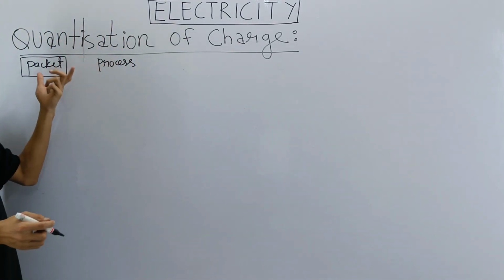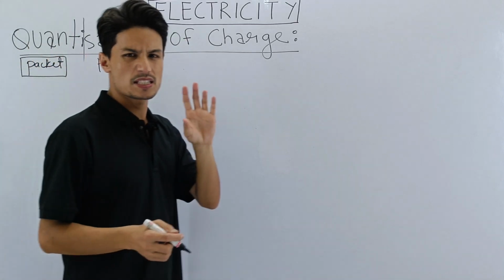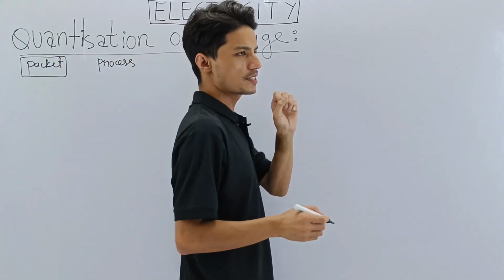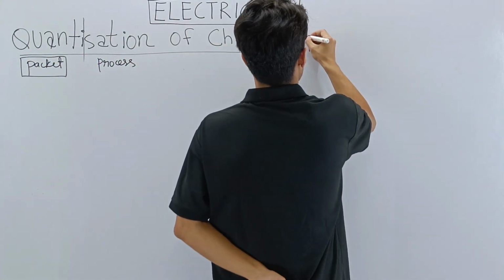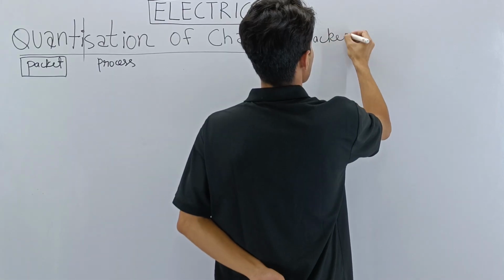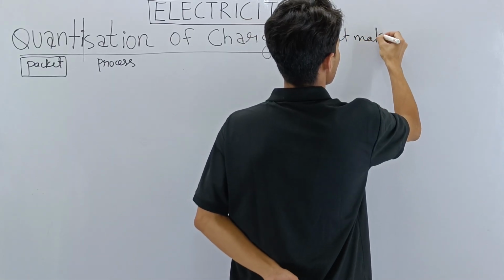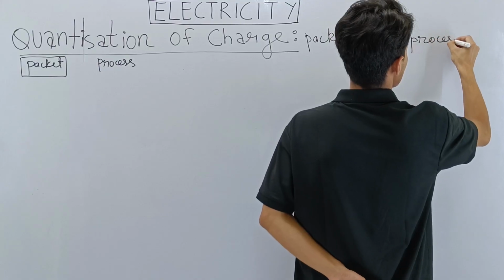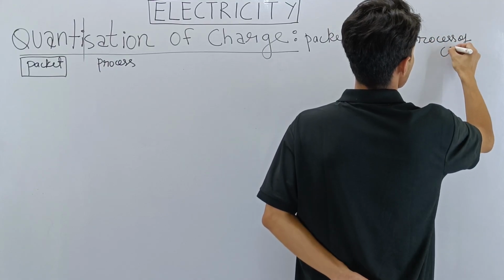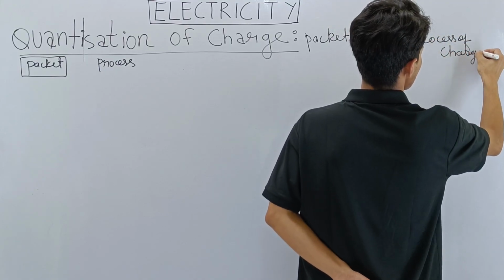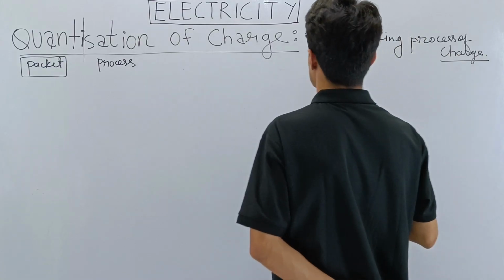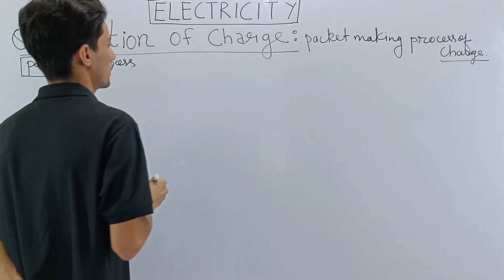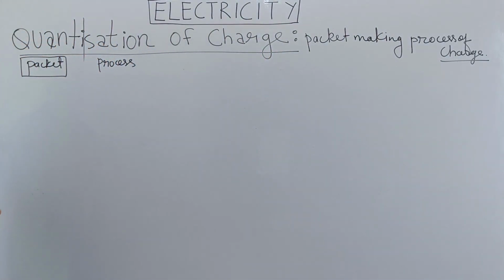So quantization means packet process. Roughly, in simple words, it means packet making process of charge.